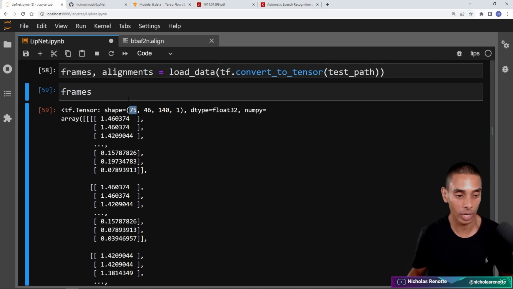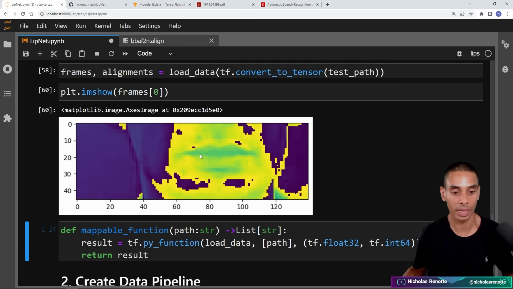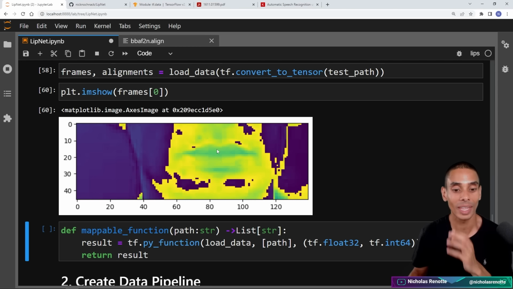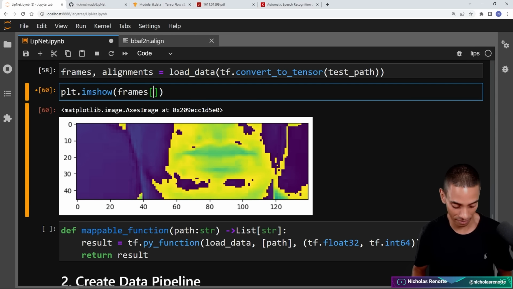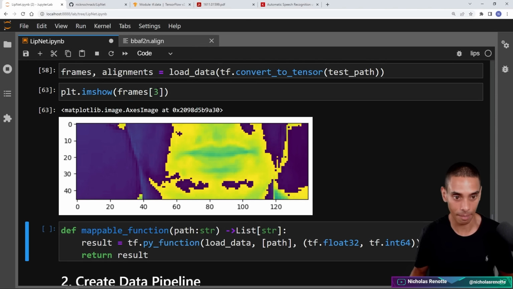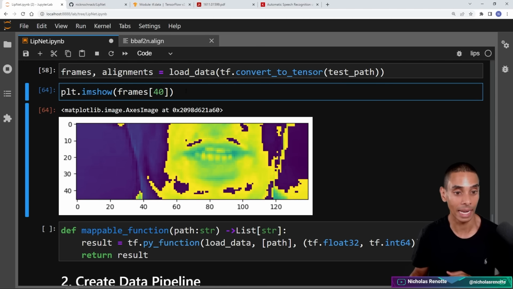You can see that we've got the shape there. If we wanted to plot out an example, I could run plt.imshow. And if we just grab one frame, we should be able to show it. So you can actually see the person's mouth right there. Pretty cool, right? This allows you to see all of the different frames that we're going to process. And as we go through each one of these frames, you're going to see the mouth move. If I jump ahead to frame 40, you can see that the lips are moving. And this is the impact of subtracting the mean and the standard deviation. We're really isolating these regions that you can see highlighted in yellow here.